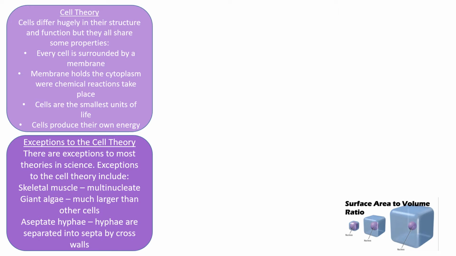Giant algae are much larger than other cells, so they're actually visible with the naked eye. And obviously, cells usually aren't visible with the naked eye. And aseptate hyphae are separated into septa by cross walls, which makes them different to other cells because they're not separated by a cell membrane or a cell wall.